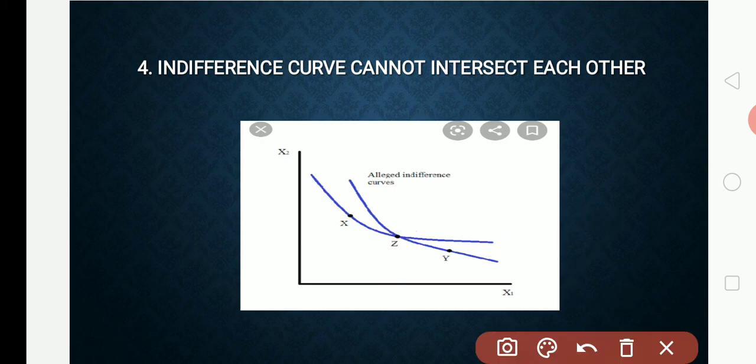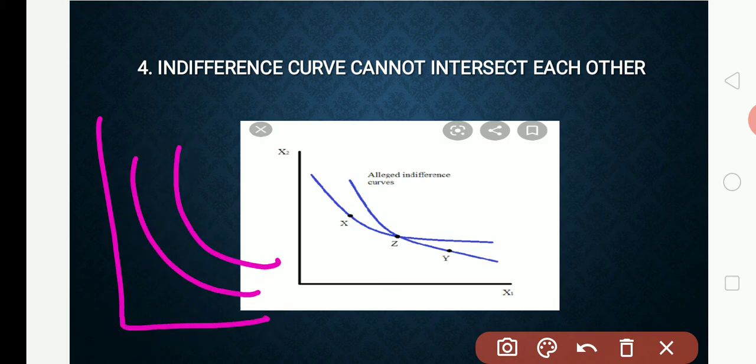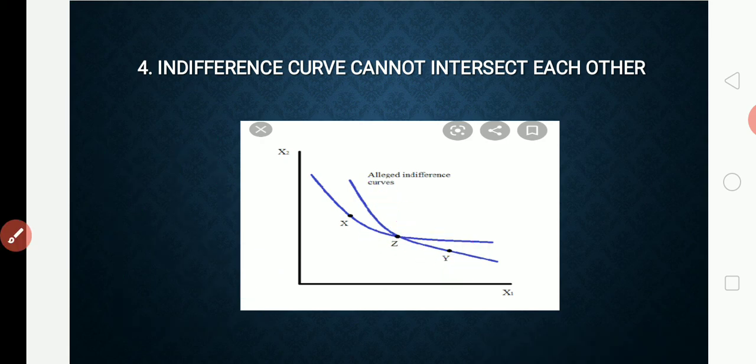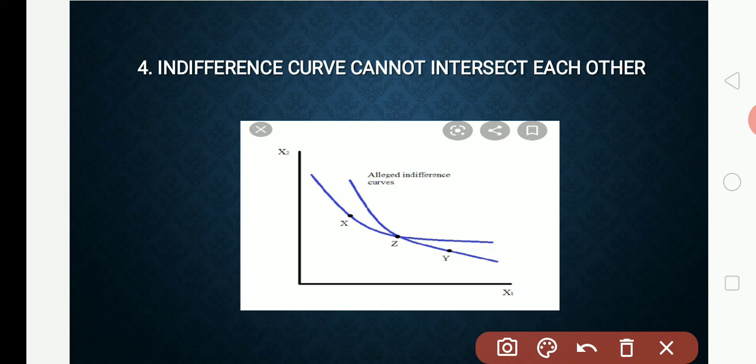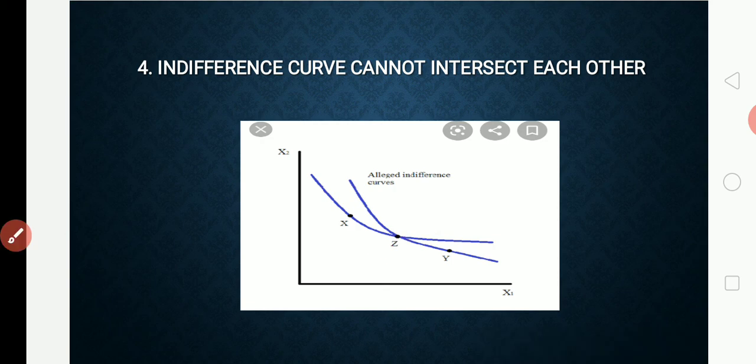So the indifference curves must be in the form like this. They should not intersect. Intersect is nothing but cutting each other. If they are cutting each other, it is not an indifference curve. Each curve should show a different level of satisfaction. When they cut each other, it cannot be an indifference curve.